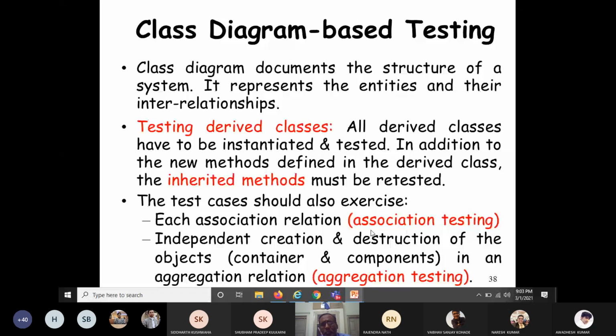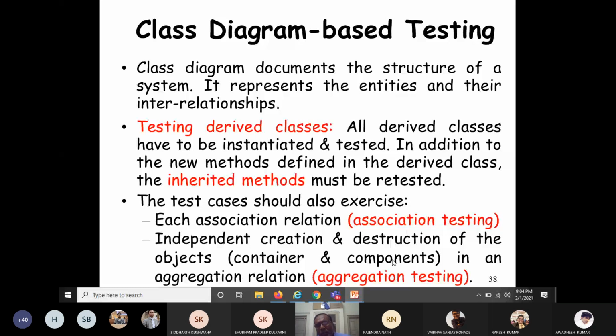I am quickly taking a small example. Suppose you have a book as a class. A book consists of several pages. Here the book is the container object, and the pages are the components.